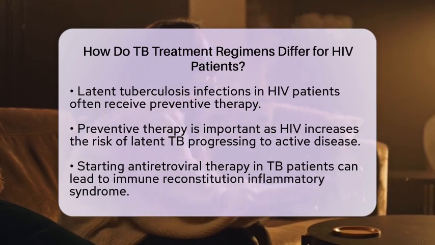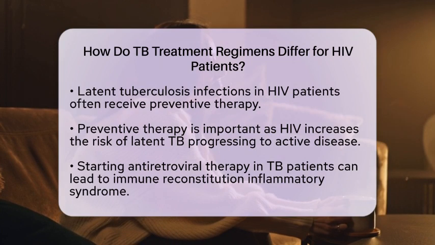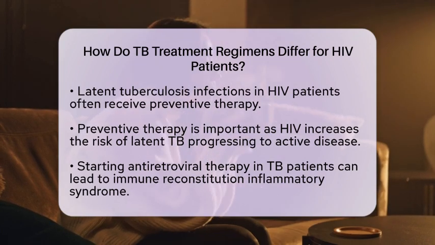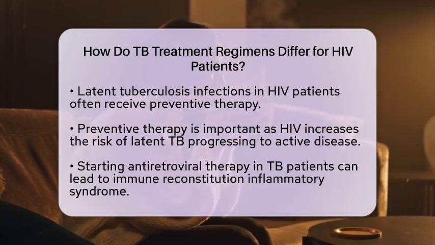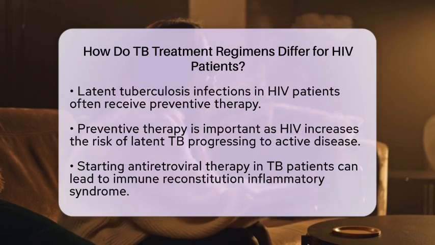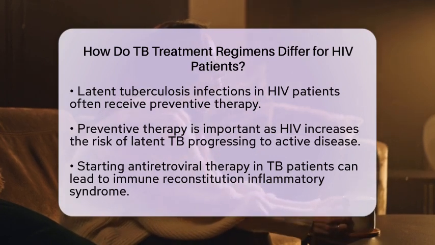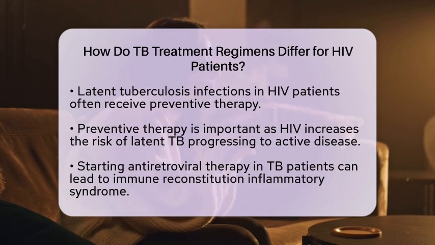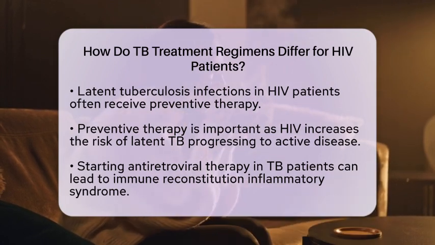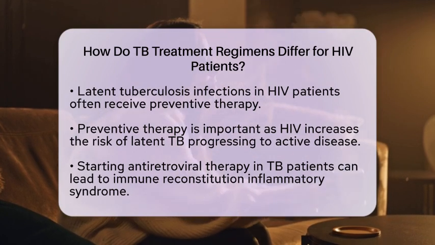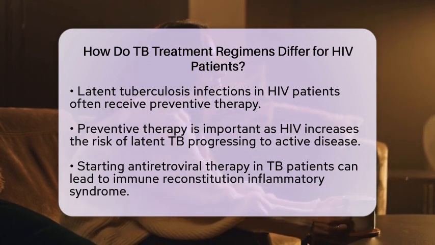Additionally, when starting antiretroviral therapy in patients with tuberculosis, there is a risk of immune reconstitution inflammatory syndrome. This syndrome can cause an exaggerated inflammatory response, worsening tuberculosis symptoms temporarily. Managing this condition requires careful clinical awareness and sometimes corticosteroid treatment.